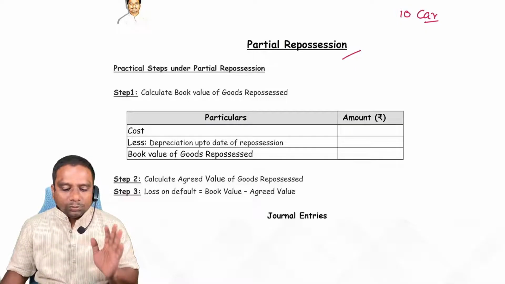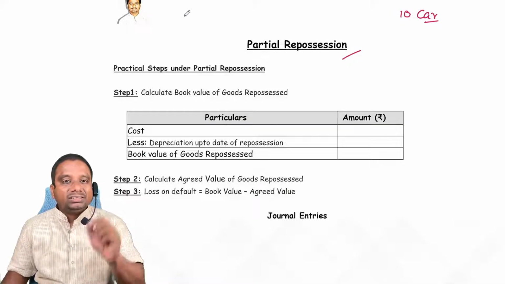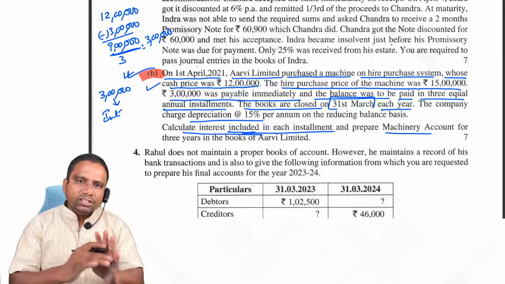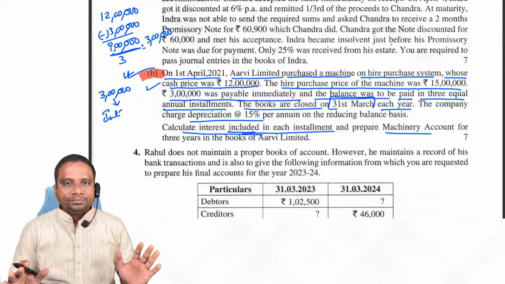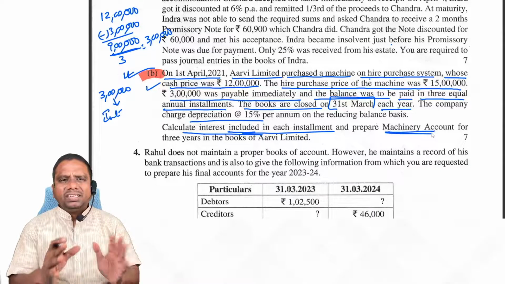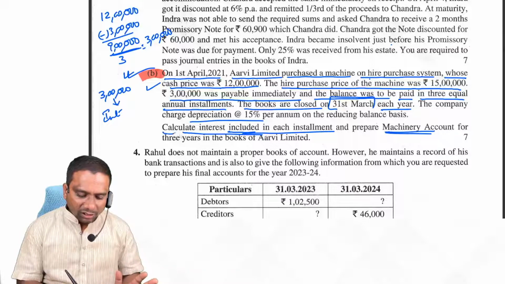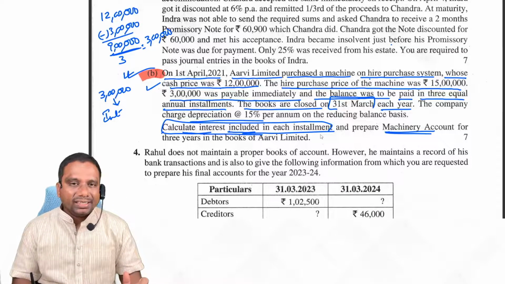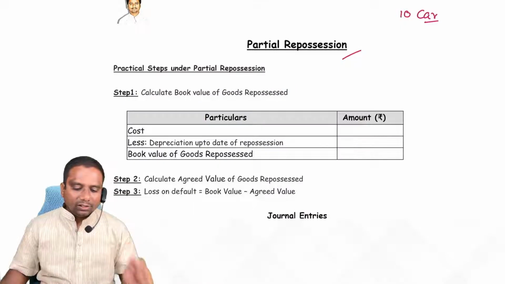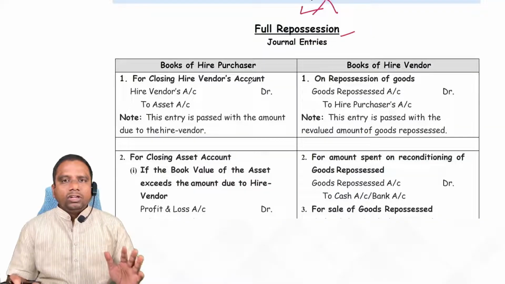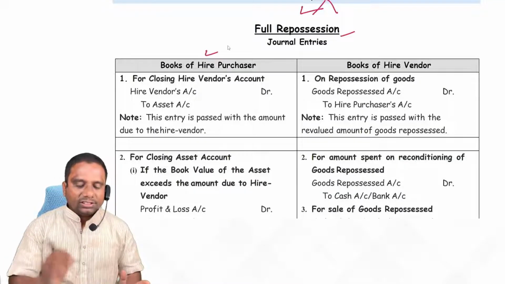Okay, the most important aspect in this hire purchase is calculation of cash price and interest part. If you observe the previous 4 papers, the calculation of interest and preparation of machinery account is nothing. Only the concept is calculation of interest portion and cash price. Now look at first, full repossession. First, in the books of hire purchaser.